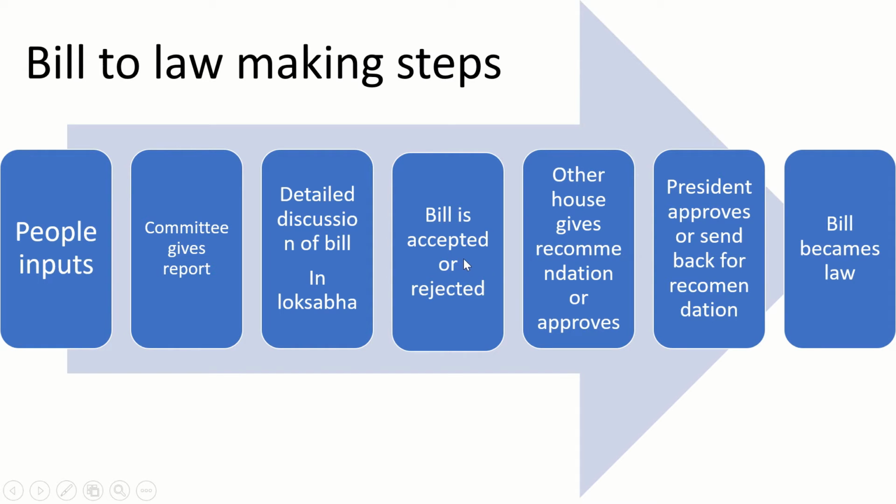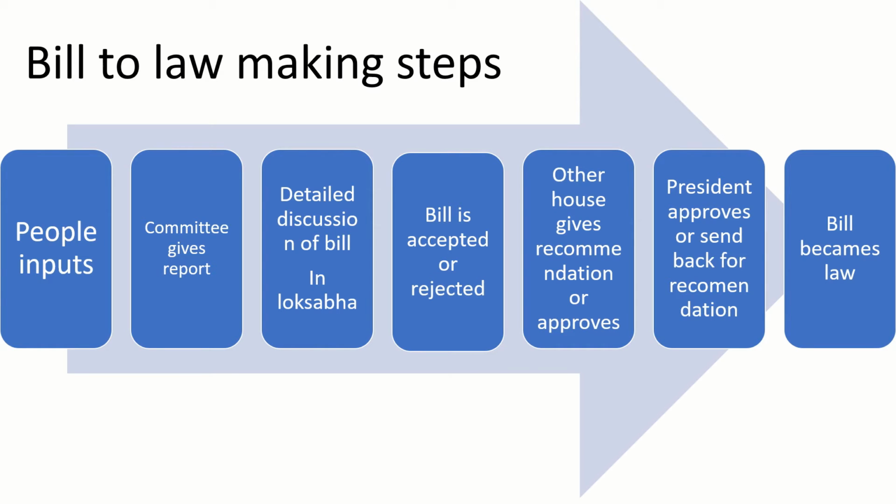If the bill is accepted, it goes to the other house, Rajya Sabha, for recommendations or approval, because Rajya Sabha cannot deny the bill. It can give recommendations, and it can approve and send to the president. The president also cannot deny the bill.